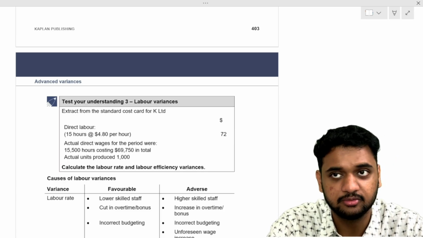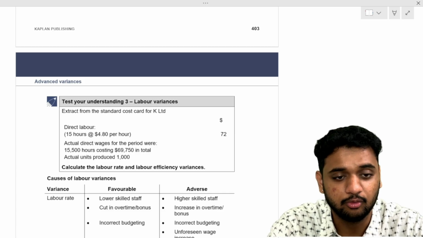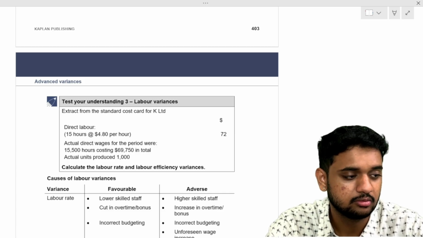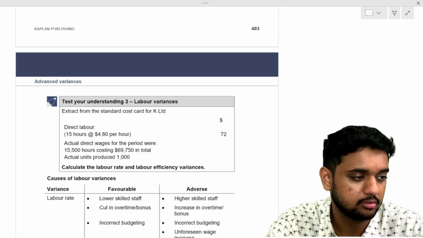What is the labor rate variance? 4,650. How did you get it? Any different answer?